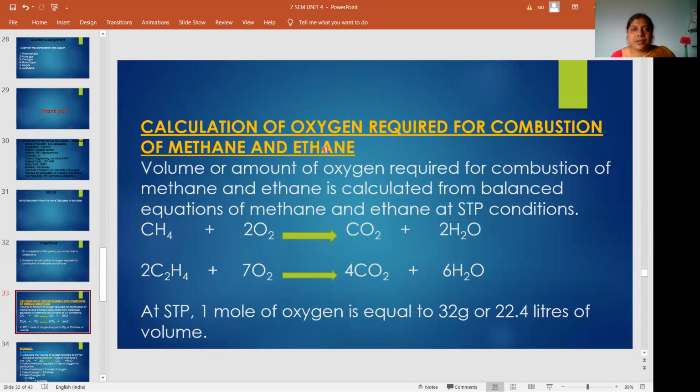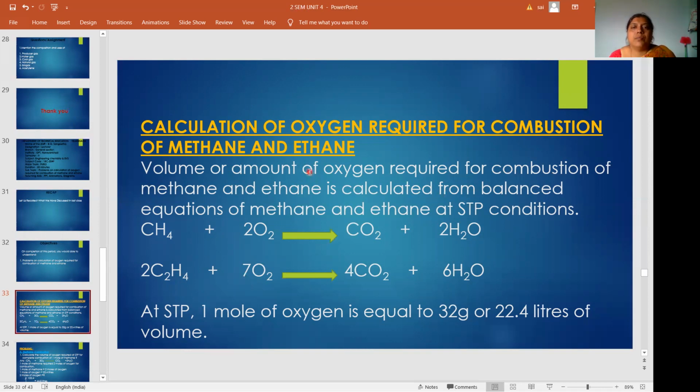For this, we should know the equations for combustion of ethane and methane. The volume or amount of oxygen required for combustion of methane and ethane is calculated from the balanced equations of methane and ethane at STP conditions, standard temperature and pressure.